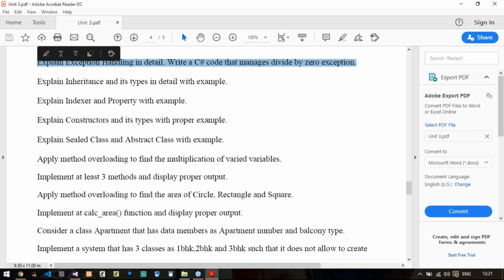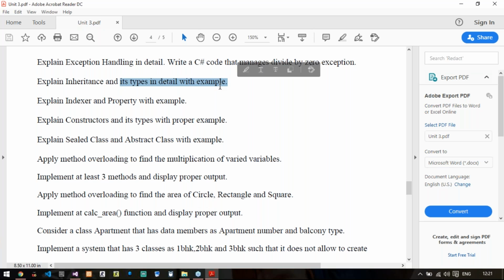Right. So next, explain inheritance. We'll define inheritance first, and then define all its types with an example: simple inheritance, multiple, and multi-level. That's it. Only 3 types of inheritance you need to write.